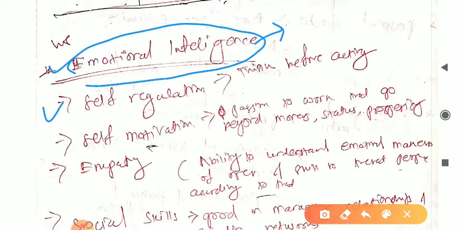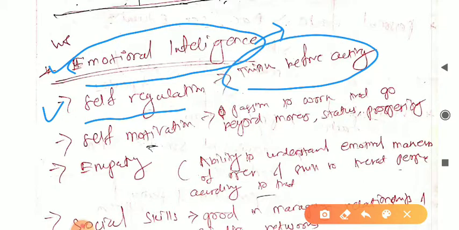First, its component, the first one is self-regulation. You can easily get to know this: think before acting. That means before acting or doing anything, or reacting to something, you need to think. You need to analyze the thing, what will be the output. So you should regulate yourself, then only act.